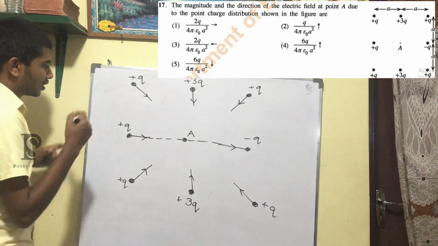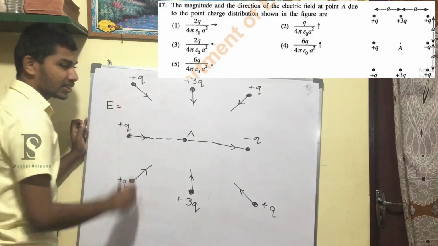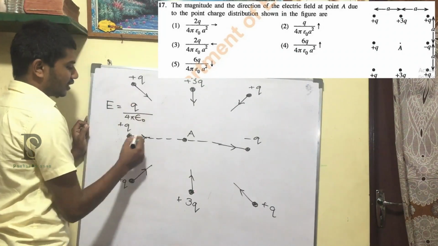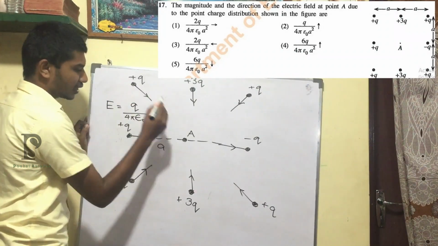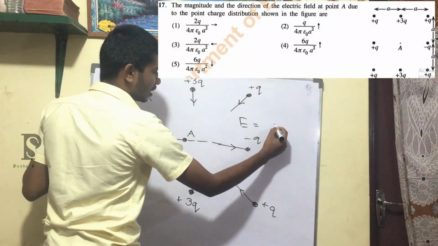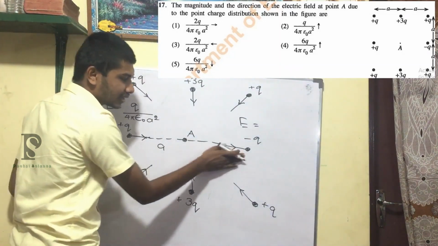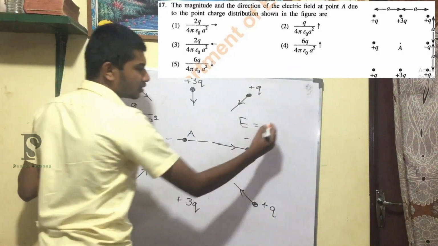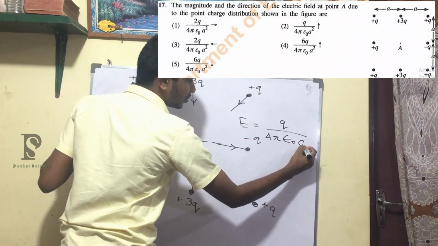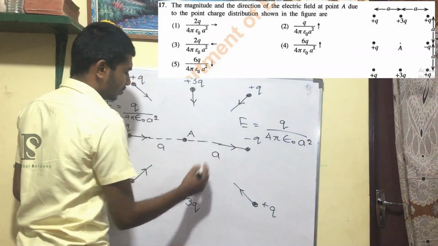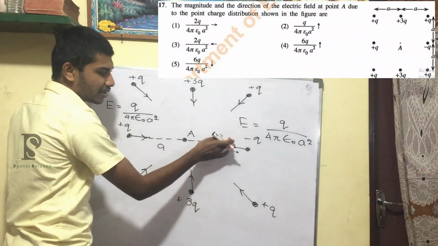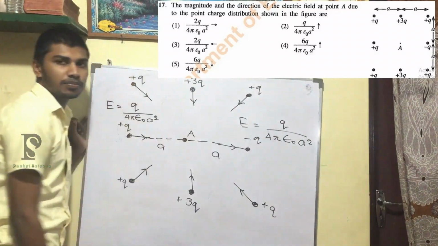You know that the electric field equation is q over 4π ε0, and this distance is a, so it is a squared. And here the electric field is the same, but since we have marked the direction, we should not include the minus, so I can directly write q over 4π ε0 a squared, this length also a. Why I have not included the minus here is that I have already marked the direction, so for this direction it will be plus.